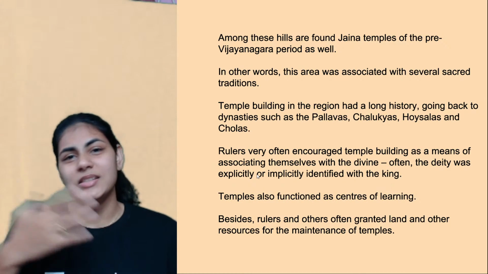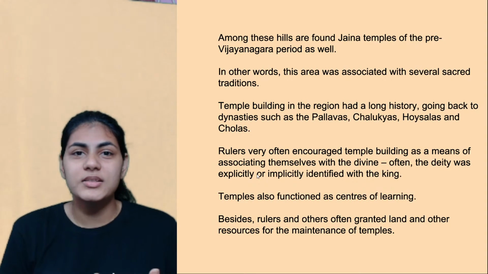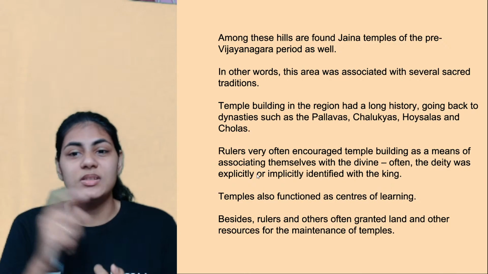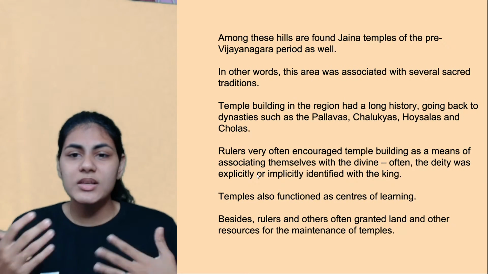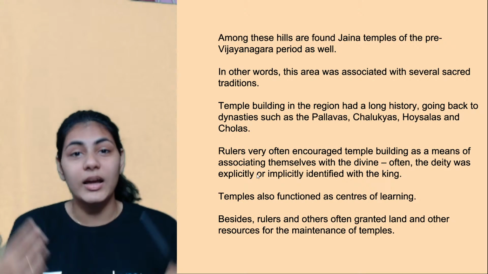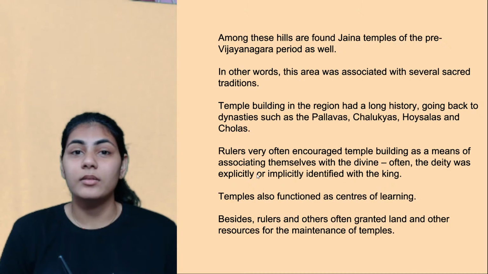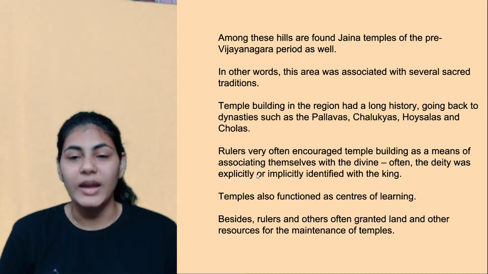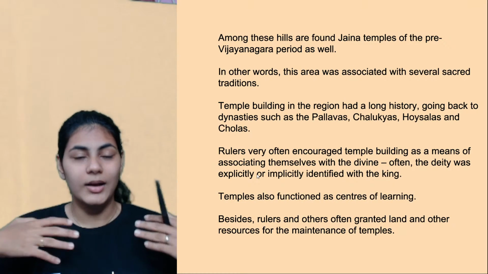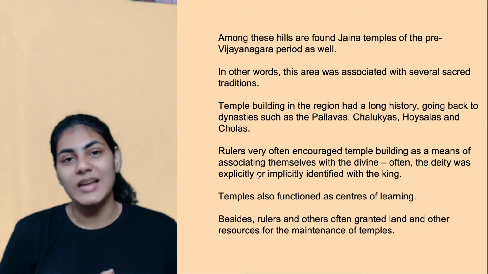Yeah, something like sons of gods, or they themselves are gods. Some divine association, some divine connection, right? Rulers themselves claimed that we are sons of God, or we are gods. That is why we have a lot of power and nobody can come against us, right? So that is how rulers claimed themselves, and in order to prove that, they need to build so many temples. That is exactly what they did.